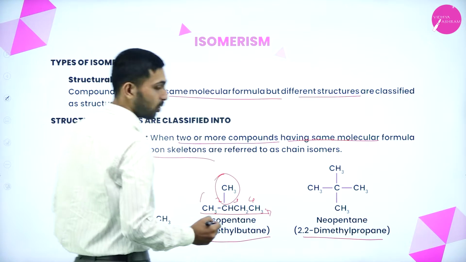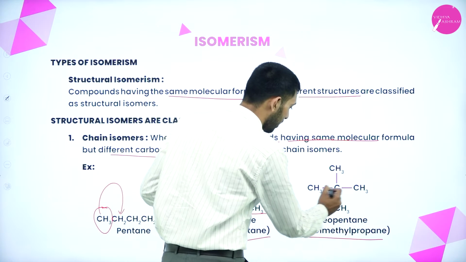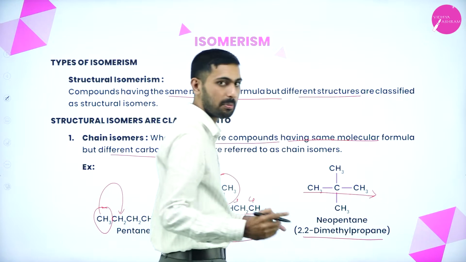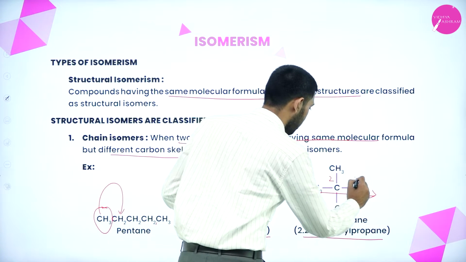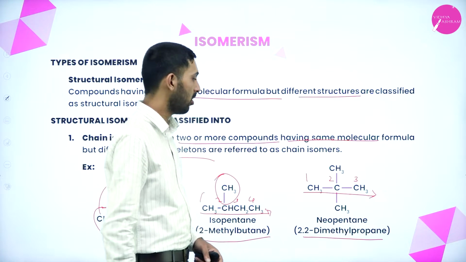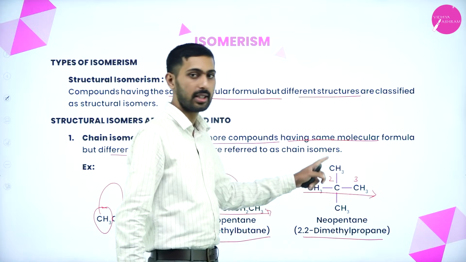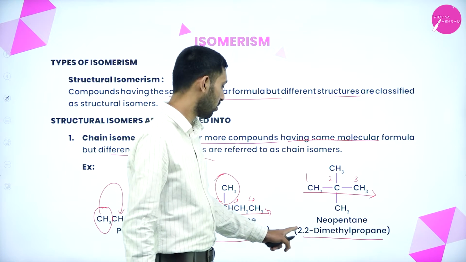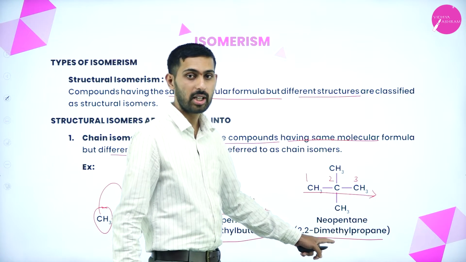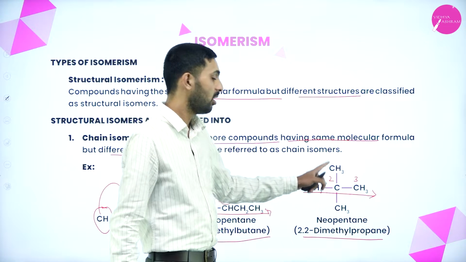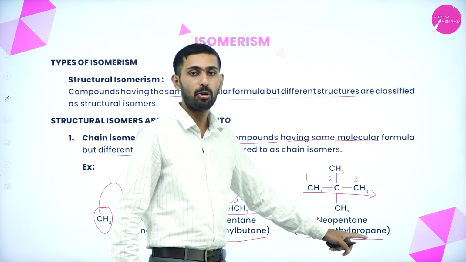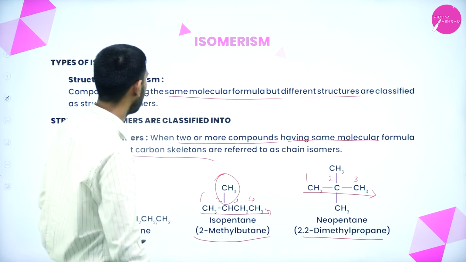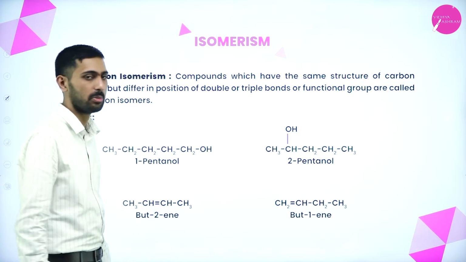2,2-dimethyl propane. Why have I said that? Because this is the longest chain and it is the parent chain. How much carbon is there? 1 2 3. Correct, right? So for the second carbon, 2 methyl substituents have been attached. So 2,2-dimethyl. Why have I taken dimethyl? Because 2 methyl groups are attached to the same carbon. Dimethyl propane.